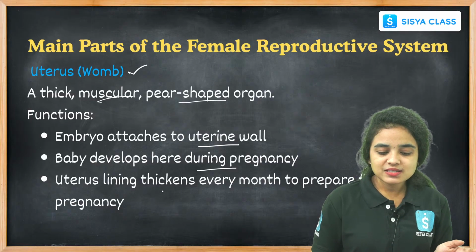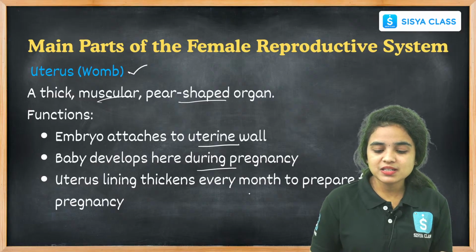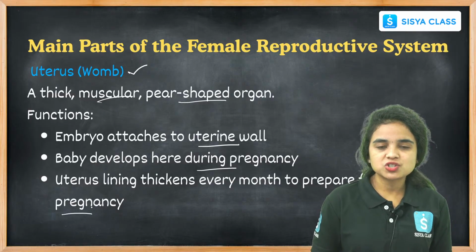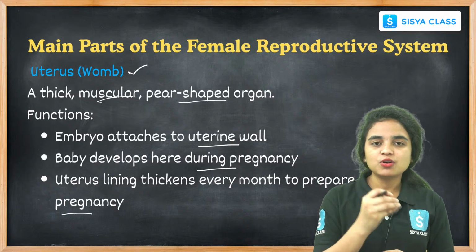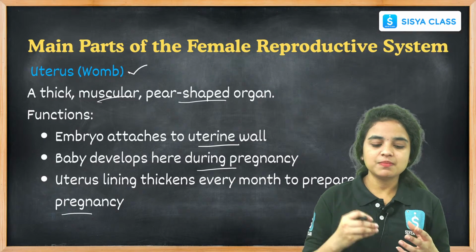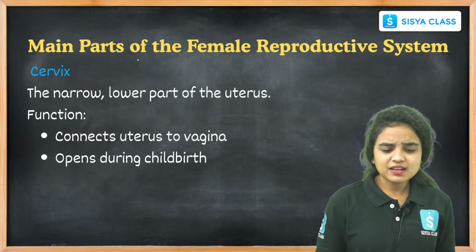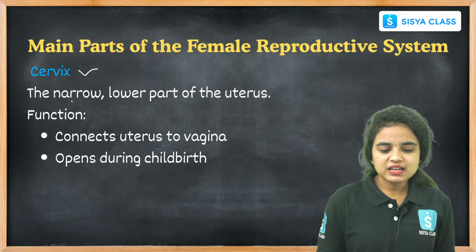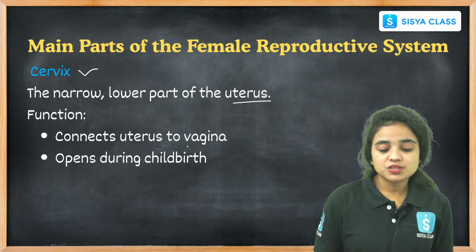The uterus lining thickens every month. Why does it thicken every month? To get ready for pregnancy, to carry the baby. Then the cervix is the narrow lower part of the uterus, and it connects the uterus to the vagina.